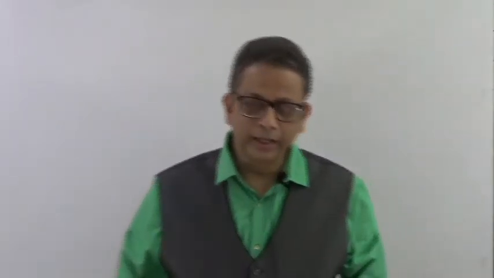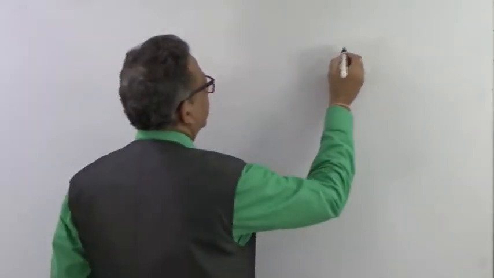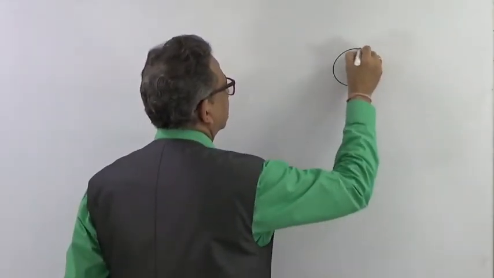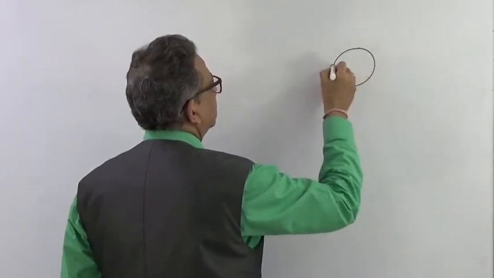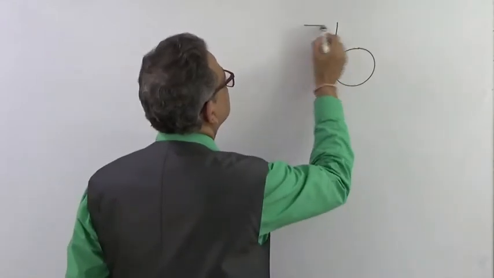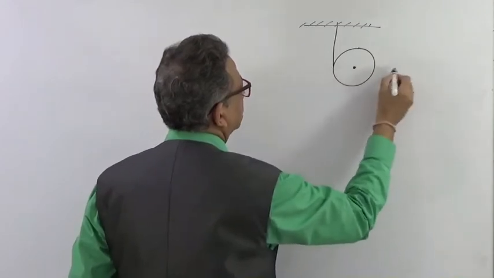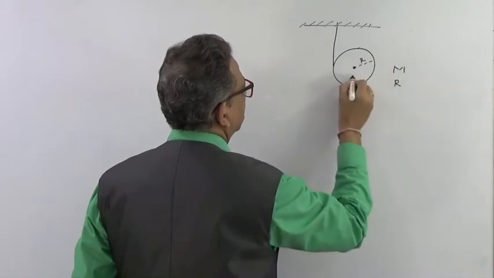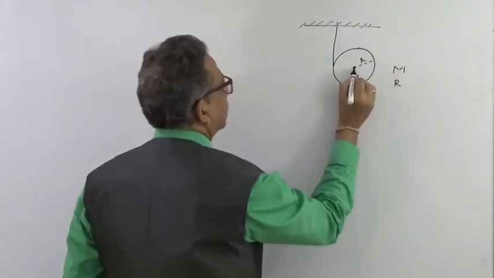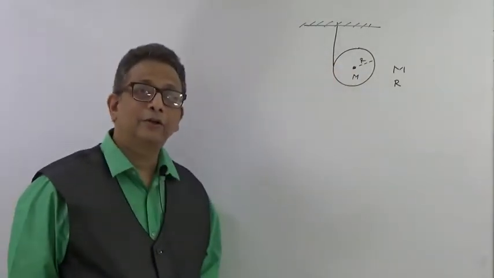So now let us see how we can solve this, and we can derive certain equations based on the same situation. Here we have this disc, wound with a string, and let me show this string in this particular manner. It is connected to a fixed point, and the disc has a mass m and a radius r. This is the center of mass of the disc.